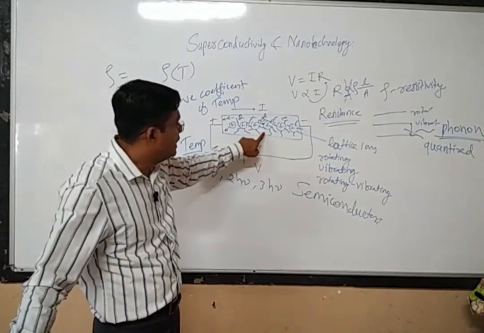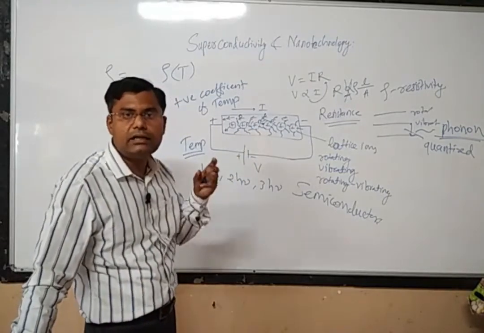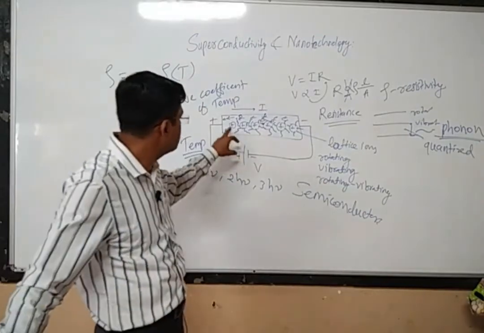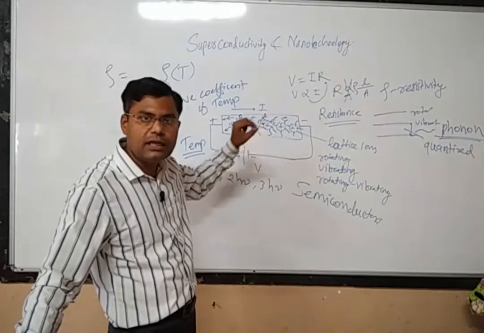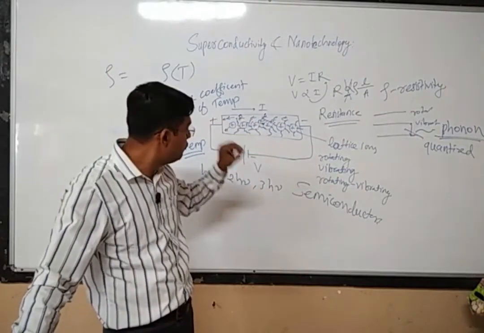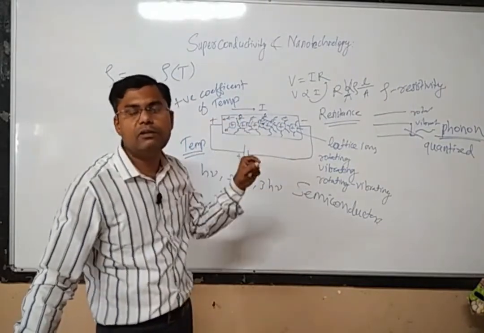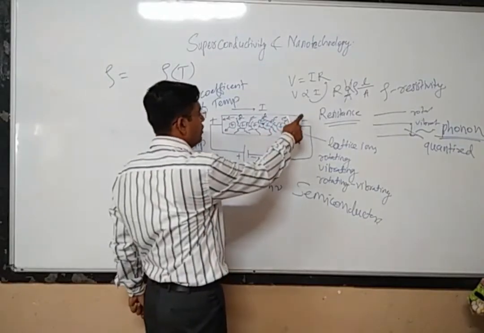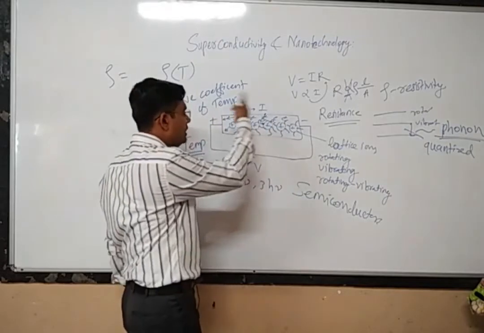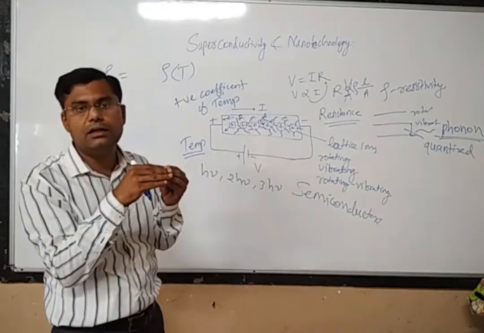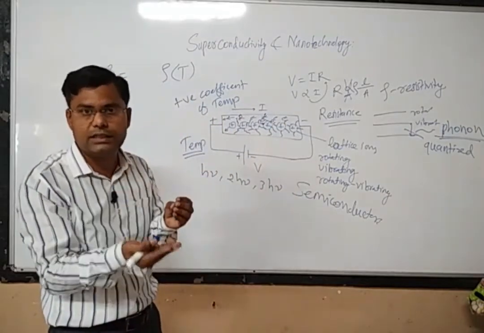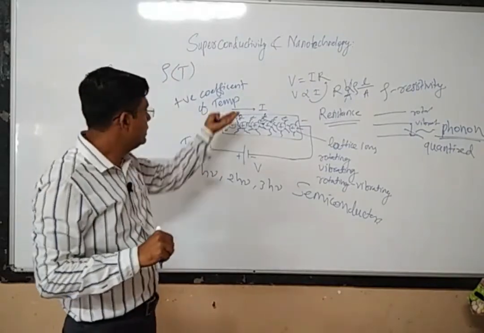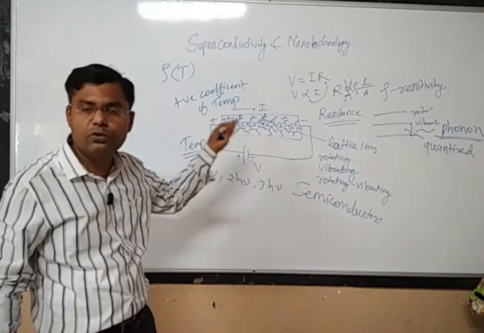If you decrease the temperature, the lattice ions will absorb less and less energy, and they will produce less and less number of phonons within the material. If there are fewer phonons within the material, there will be fewer collisions of phonons with the electrons, and there will be less scattering of electrons. Therefore electrons can easily reach from one end to the other end, and there will be an easy flow of current. It means that the electrical conductivity will increase, okay. So if you decrease the temperature, obviously the resistivity of the material is going to decrease.